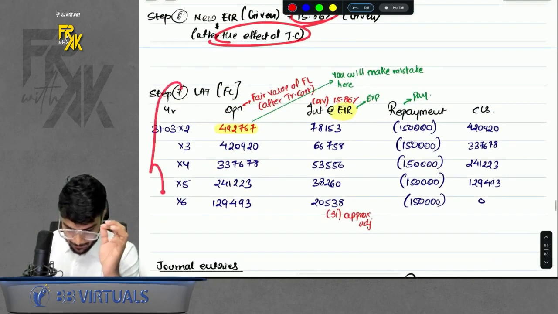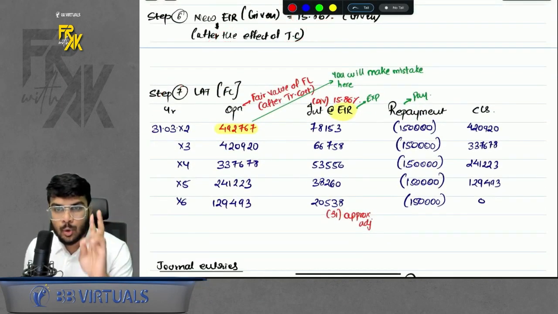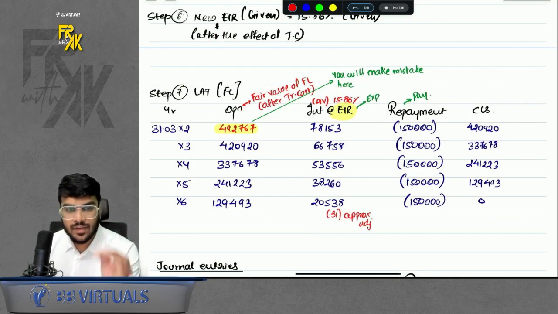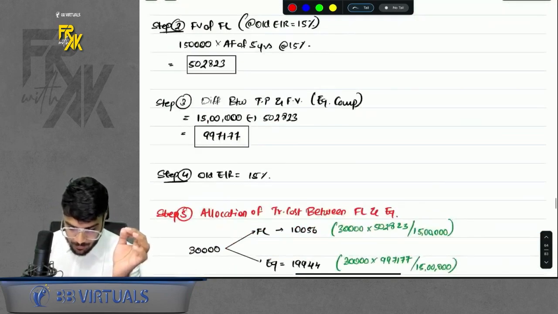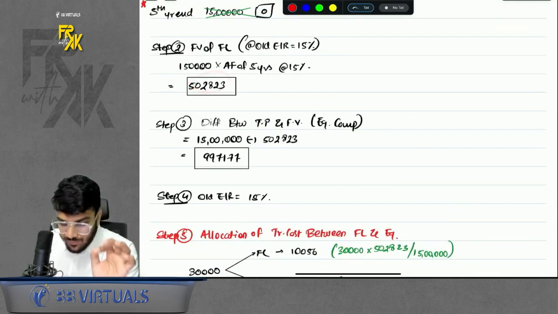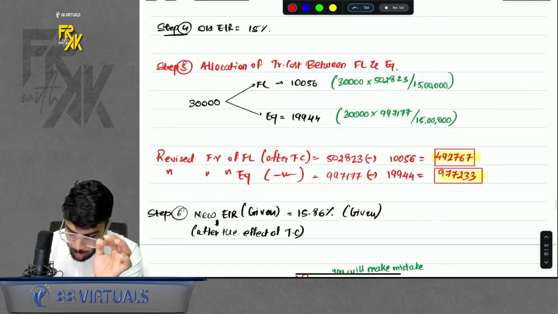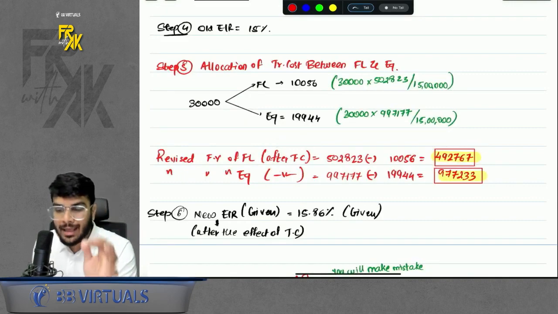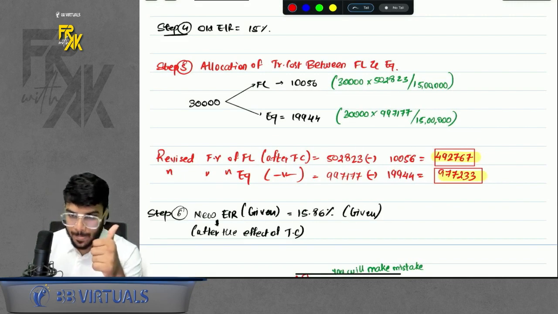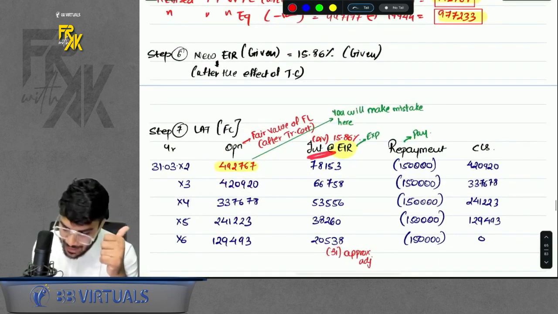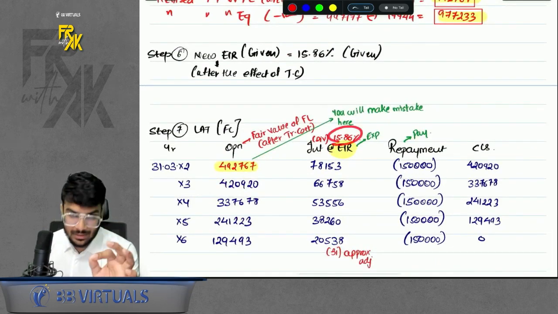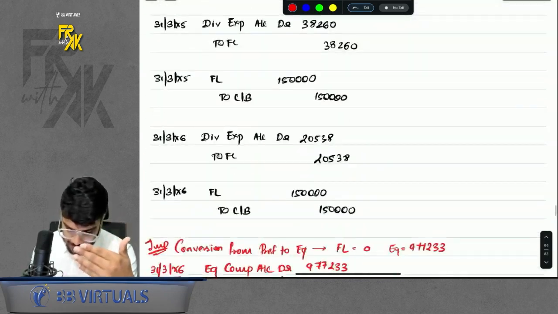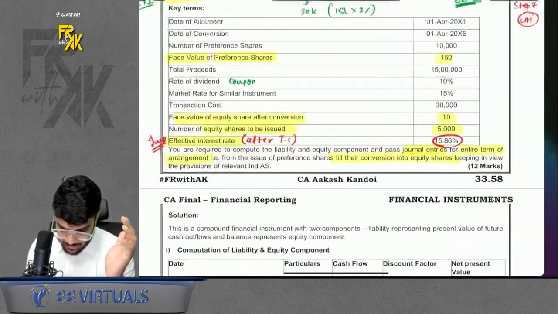Then we'll prepare LAT. While preparing LAT, you will make two mistakes. First, when you take the fair value, which fair value do I take? Do I take the fair value of step number 2, or the fair value after allocating transaction cost? Always take the fair value after allocating the transaction cost. Second, when you take the EIR in LAT, always take the new EIR. Don't take the old EIR. Please remember this part. Then we pass the entries and it is through. So it is a simple part.